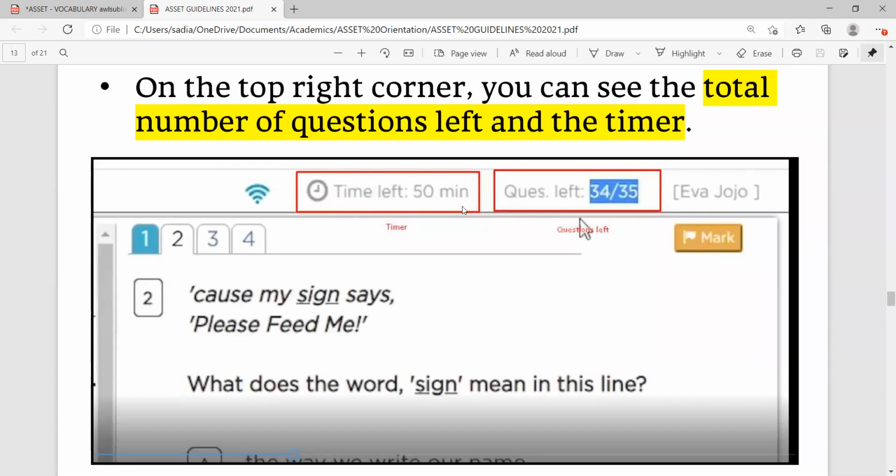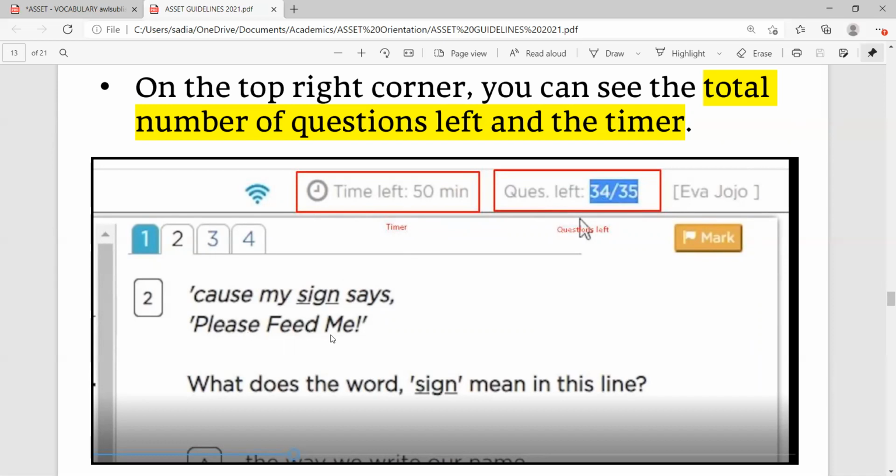For example, I have already begun my test, and say my test was 60 minutes, and this is showing 50 minutes. So this means 50 minutes are left. These many more minutes to go. And what question am I doing right now? I am doing the 34th question out of 35 questions. This will show my question number, how many are left. That means one question is left for me, and my name will show over here, Eva Jojo.